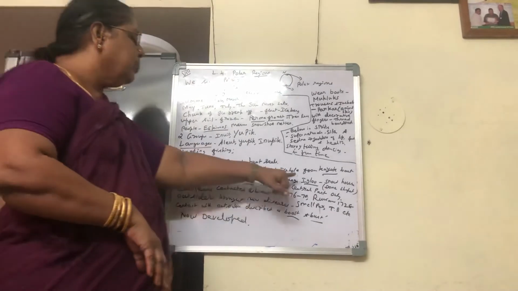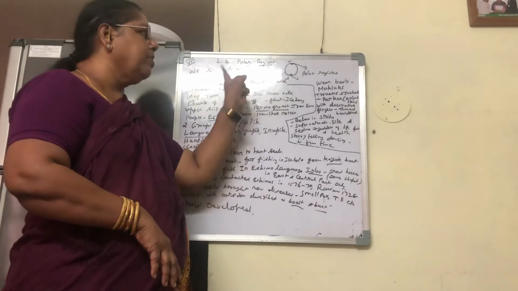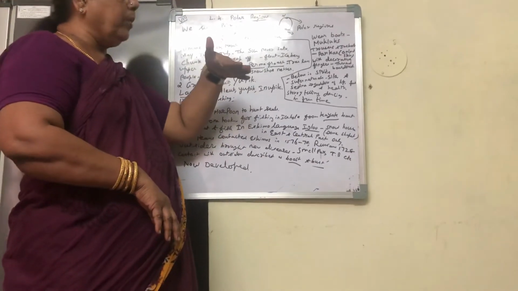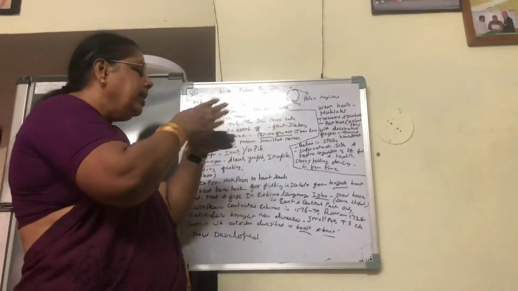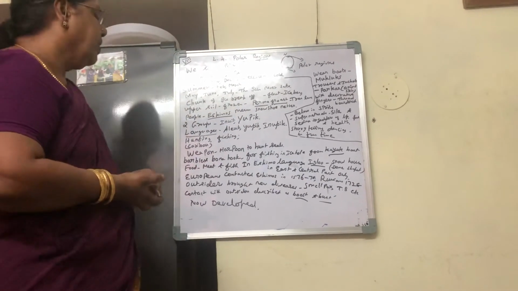And these igloos we find only in the eastern part and central part of this region. In the northern polar region, only in the eastern part and central part; in the western part, they live in different houses.